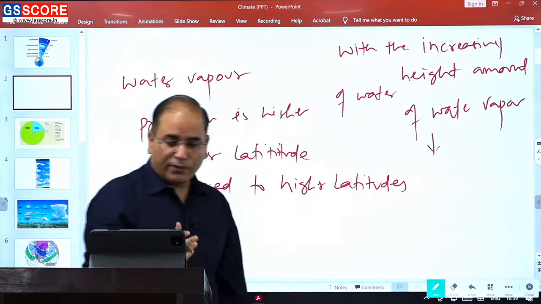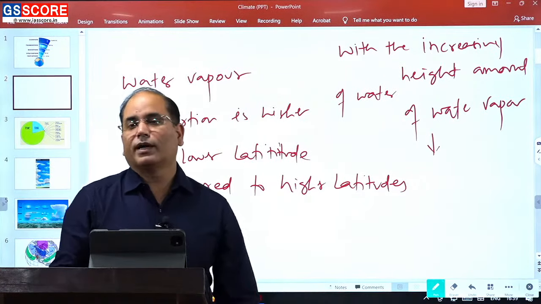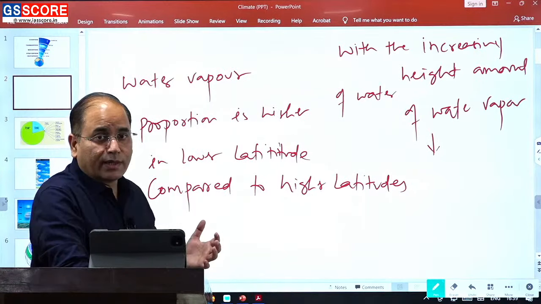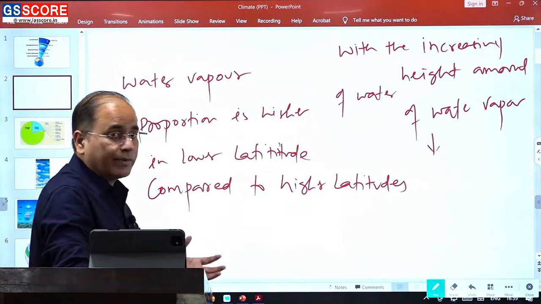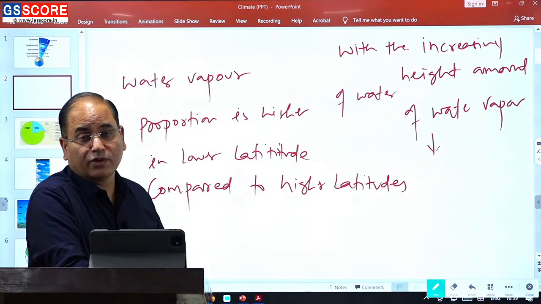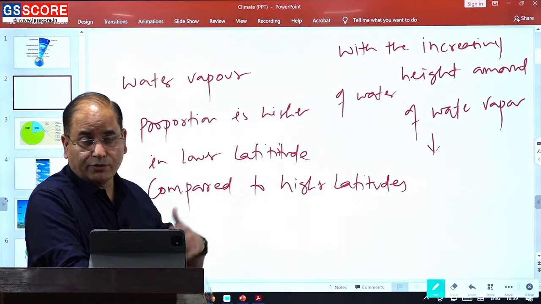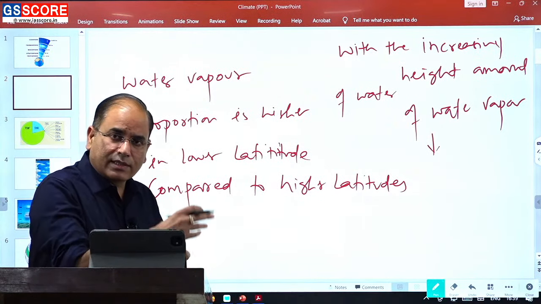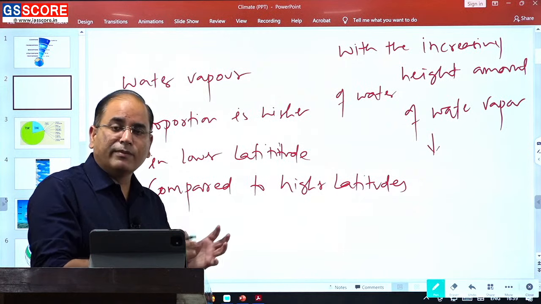In fact, in lower latitude, the proportion of water vapor is sometimes up to 4% of the volume of the atmosphere. So we have a huge amount of water vapor in the atmosphere, and these are very much linked.